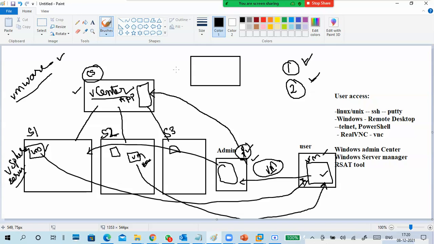Once you understand the basics of one environment, you can learn any environment. I know System Center, the Microsoft environment, so I can easily understand VMware and Xen servers. I didn't do much in Xen server, but VMware I already touched. The VMware cloud part I didn't touch, but I learned it.